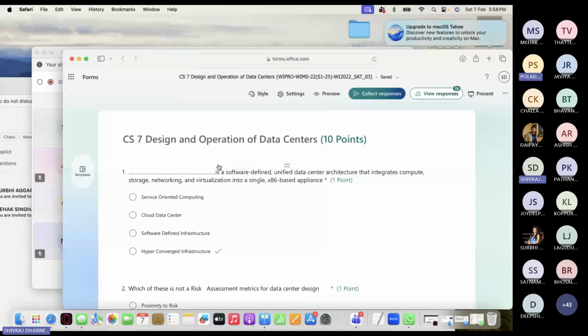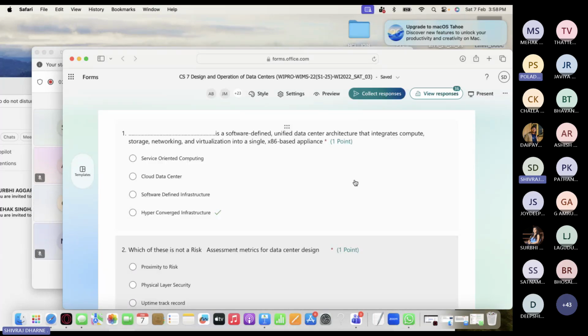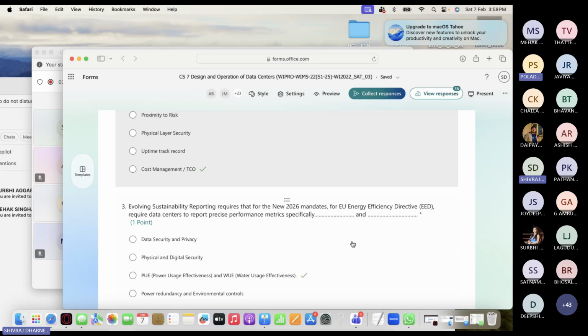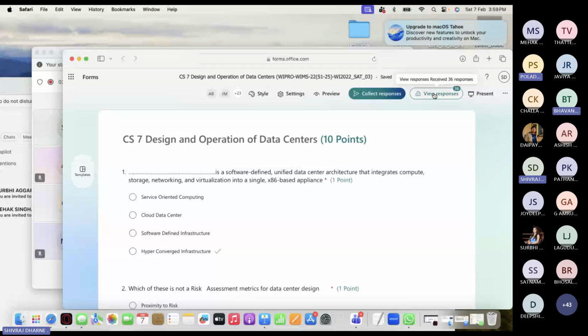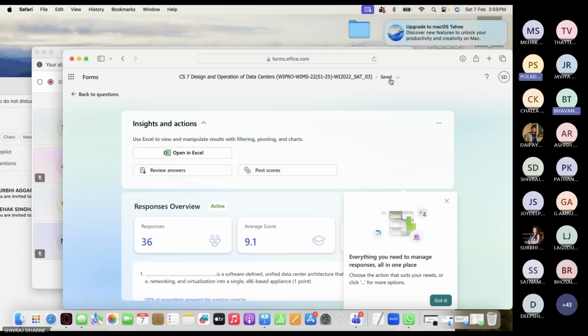So what have I done here, sir? You should view responses. You haven't given points to those questions. The first one actually has no points. Oh, I see. I gave it later. Now I gave it. Okay, now you can view the responses. Sir, if you click on the question, we will show you how to put points, so it will be better.